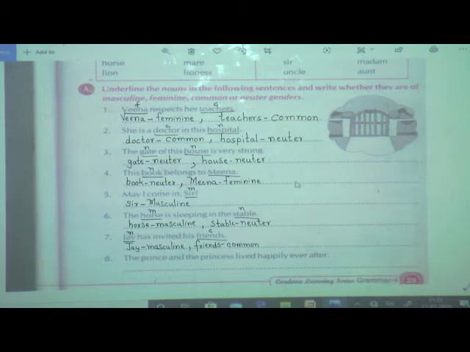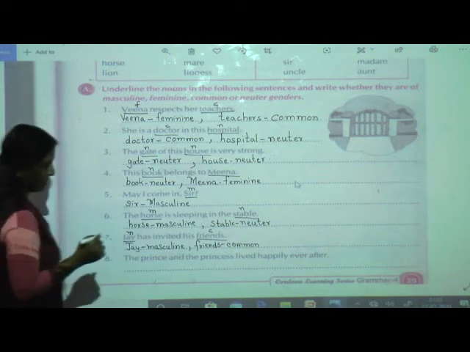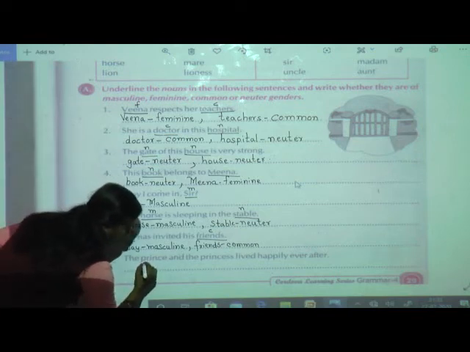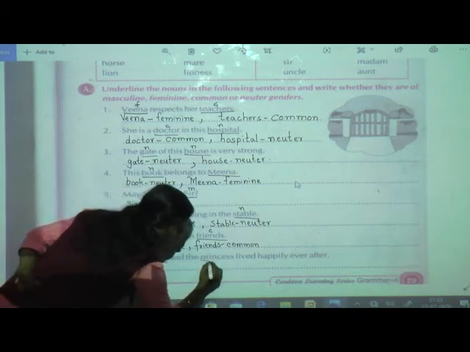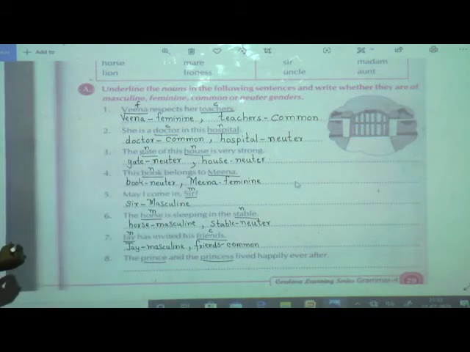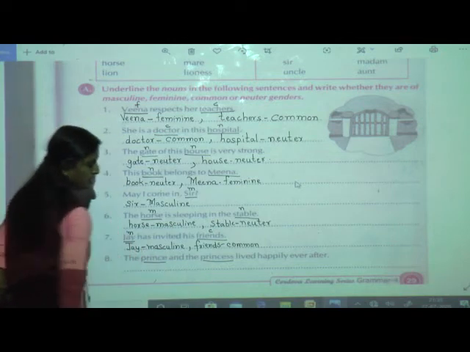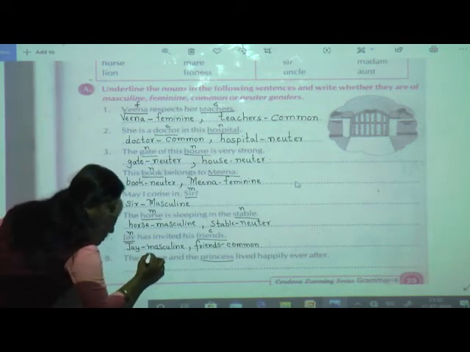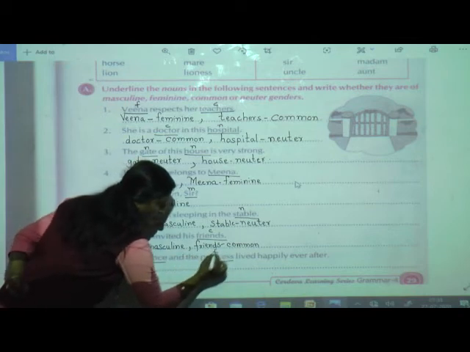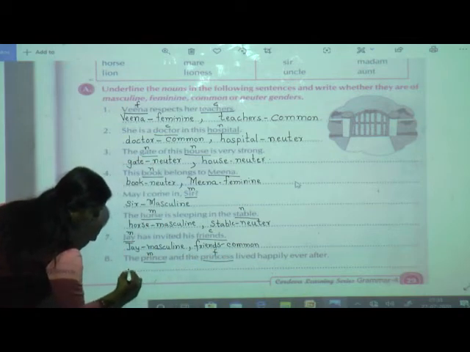Eighth: the prince and the princess lived happily ever after. So what is the noun over here? Prince and princess. Prince is masculine gender, princess is feminine gender. So I will copy down over here.